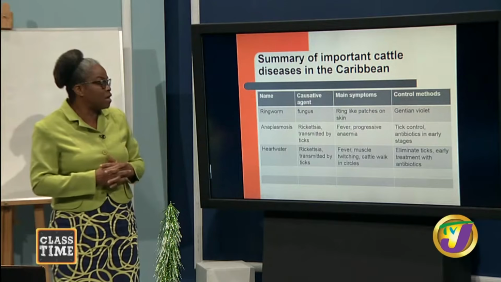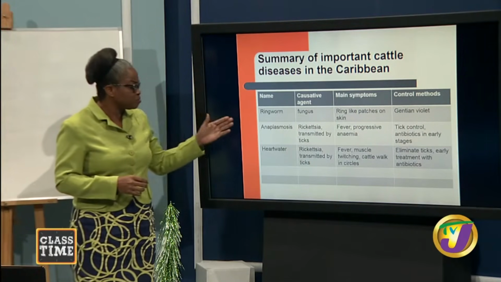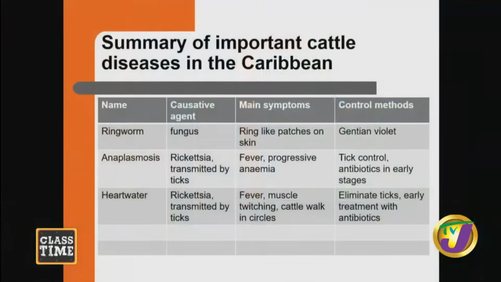We want to continue by looking at some other diseases in our region. The next one is ringworm, and it is caused by a fungus. You're going to be seeing, in terms of symptoms, ring-like patches on skin, and for control methods, we can use gentian violet.